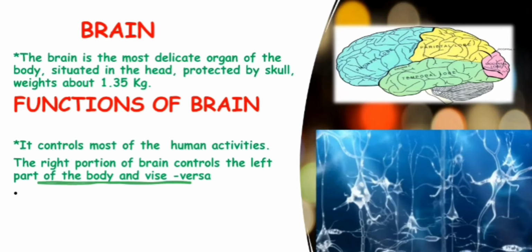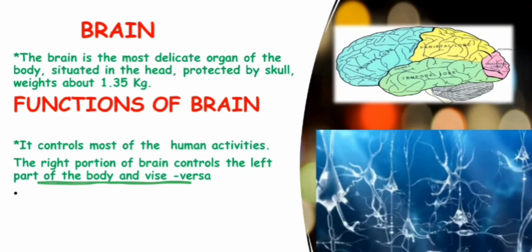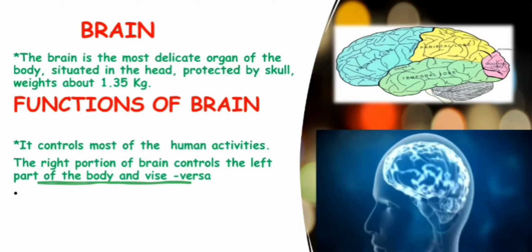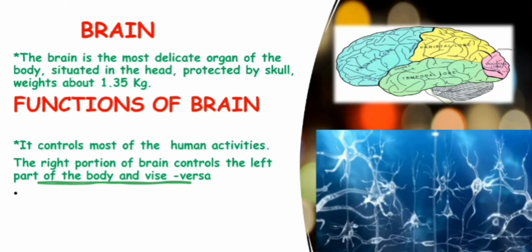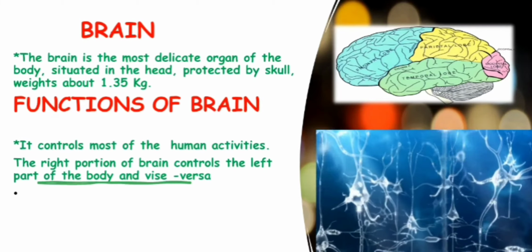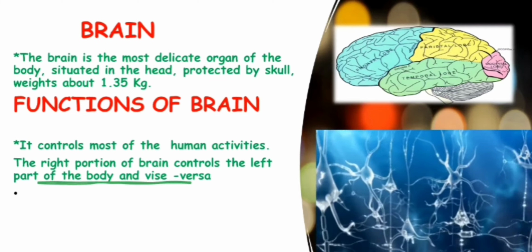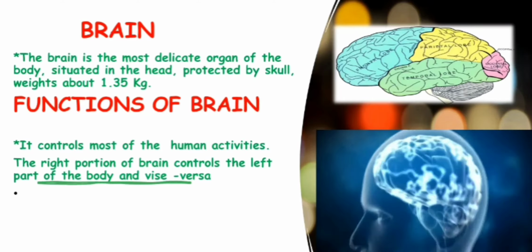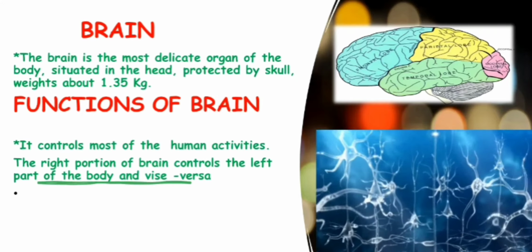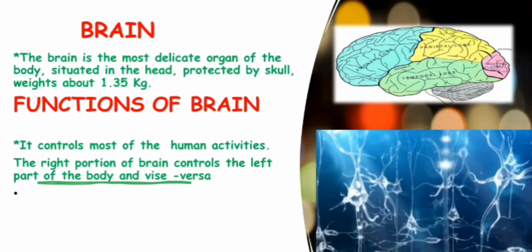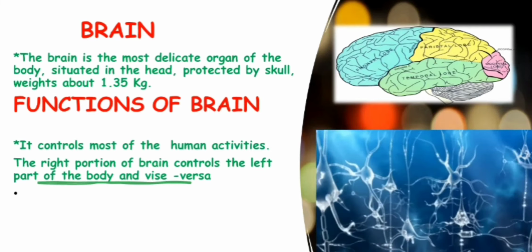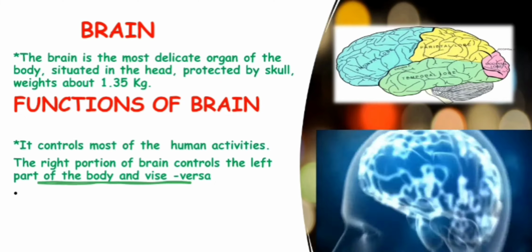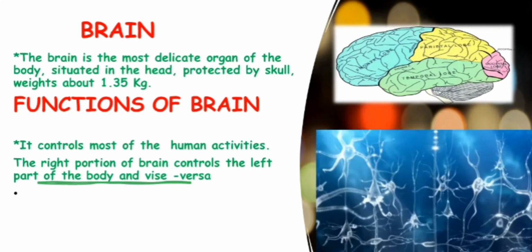Functions of the brain: basically it controls all the human activities. As the nerves inside the brain are present in a crisscross manner, like in a crossed form, the right portion of the brain controls the left part of the body, and the left part of the brain controls the right part of the body. Is that clear? So all your memory, your intelligence, your recall, all these things, we have different chambers, different stores, different rooms in this brain, which control all the activities of our body. Let's go to the next slide.